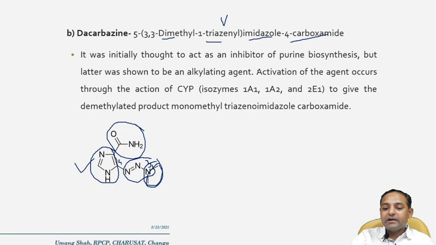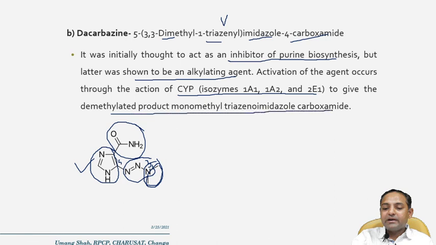Dacarbazine was thought to act as an inhibitor of purine biosynthesis, but later it was shown to be an alkylating agent, and activation of this agent occurs through the action of the cytochrome isoenzymes like 1A1, 1A2, and 2E1 to give a demethylated product, monomethyl triazenoimidazole carboxamide. So demethylation occurs, that means one of the methyl groups is removed.